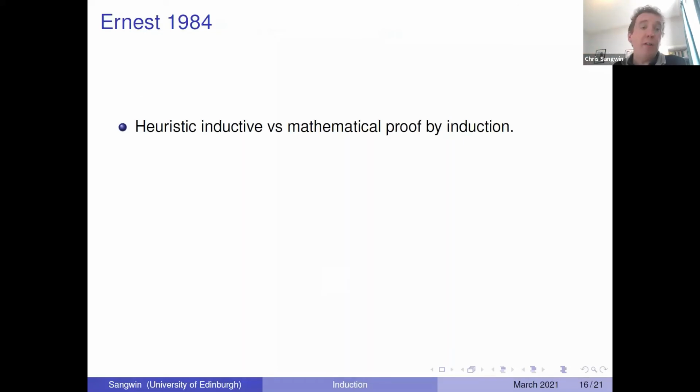This is a kind of interesting paper by Ernest from a long time ago, actually, who looked at proof by induction specifically. And I recommend this paper. Mariam and I found this very useful in preparing this SMC paper from which I'm giving this talk.